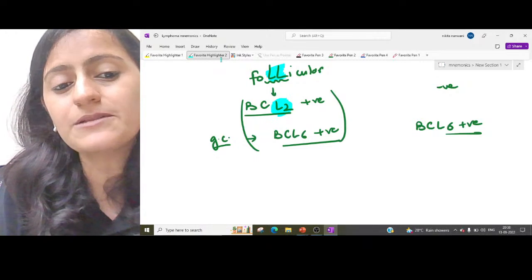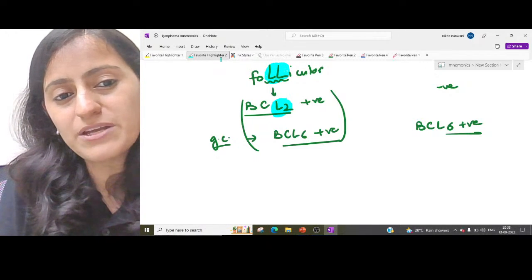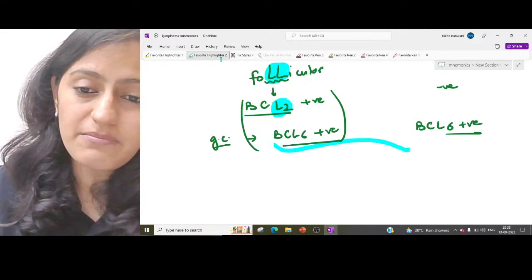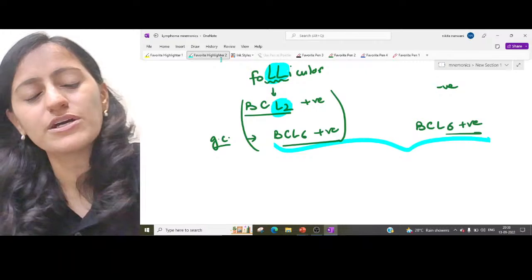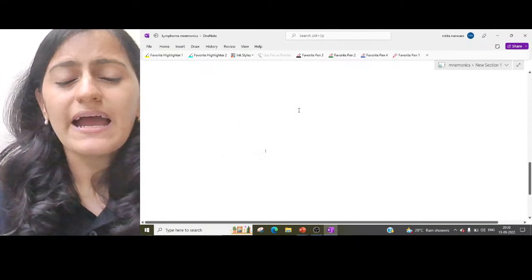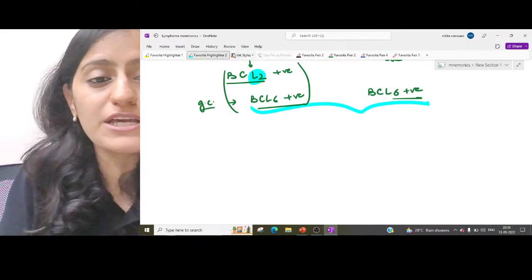It has a double L, so it is LL coming together. It is BCL2 positive. And both of them are BCL6 positive, follicular also and diffuse large B cell also. And how do you identify the image of follicular?